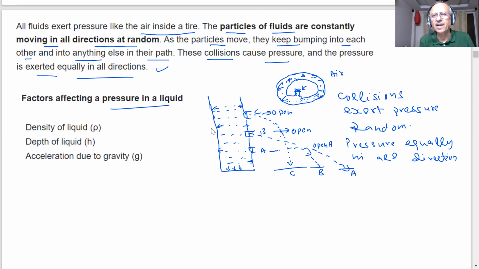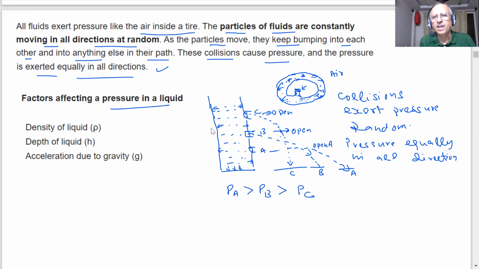The liquid is traveling to a greater distance. Now what do you think? Where is the pressure more? At C, B, or A? Now the pressure is same or different? Different. Pressure is different, student. Where is the pressure more? At point C, at point B, or at point A? Point A. So pressure of A is more than pressure of B, and pressure of B is more than pressure of C.